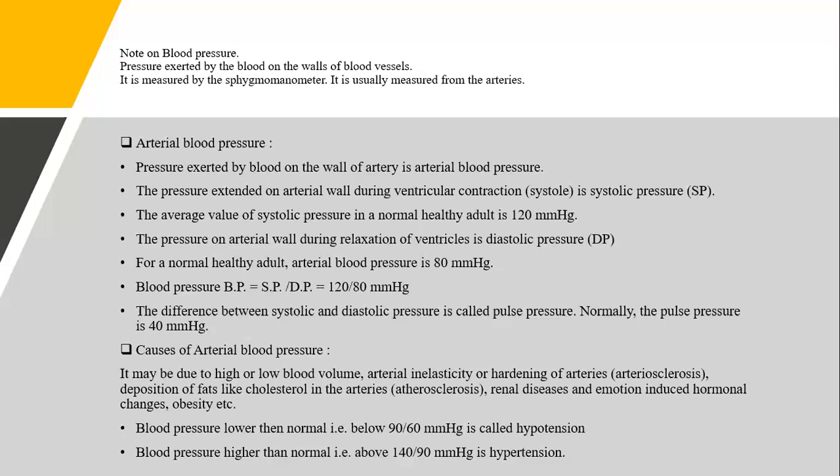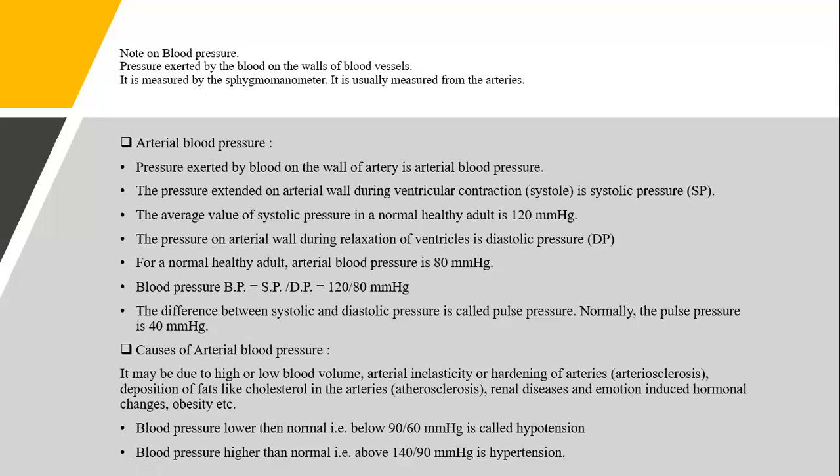How is it caused? It may be caused due to many reasons. Out of these, some reasons have been noted down here. You can see high or low blood volume, arterial inelasticity or hardening of arteries, which is called arteriosclerosis. Hardening of the artery takes place because of the deposition of cholesterol on the walls of the arteries. There is deposition of fats and cholesterol in the artery. This is called atherosclerosis. Renal diseases, that is kidney diseases, emotion-induced hormonal changes, obesity, etc. These are certain reasons for high arterial blood pressure.